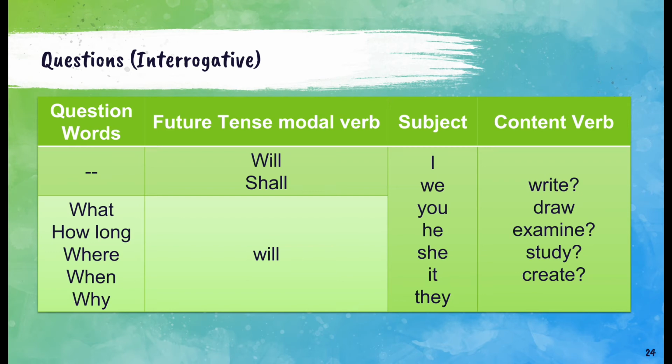When we want to form the WH questions in the future indefinite tense, we insert the WH words in the beginning of the yes-no questions. And you can see the form will become, what will I write? How long will we draw? Where will he go? When will she examine? Why will it create? Why will they study?